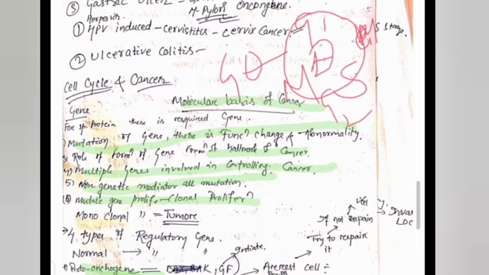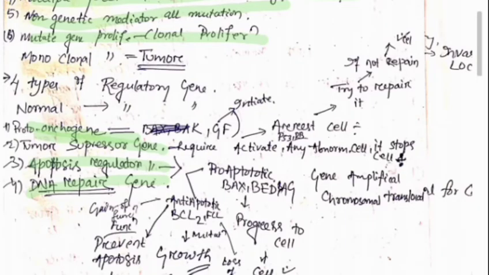If the amount of protein or cells required is not yet met, the cell cycle occurs. And when the amount is fulfilled, the cell cycle arrests. The gene which causes cell cycle arrest is the proto-oncogene. The example of this proto-oncogene is a growth factor. Growth factor is the important example of a proto-oncogene.